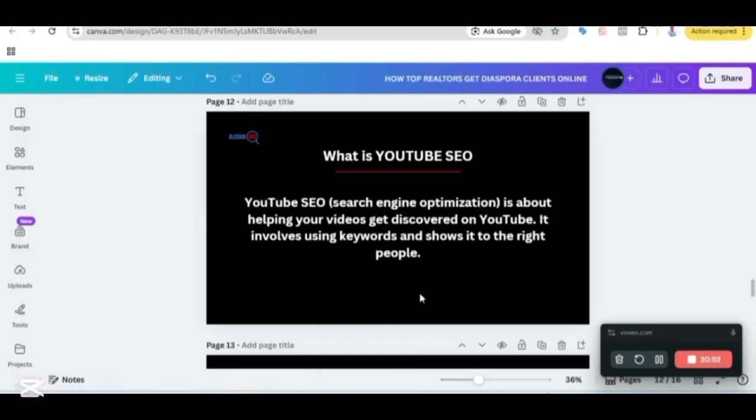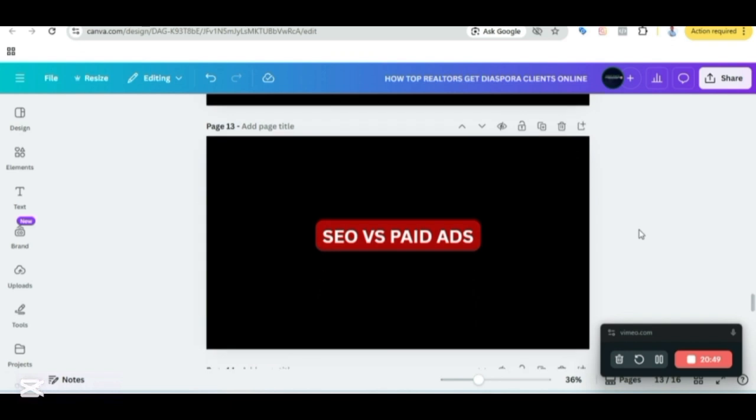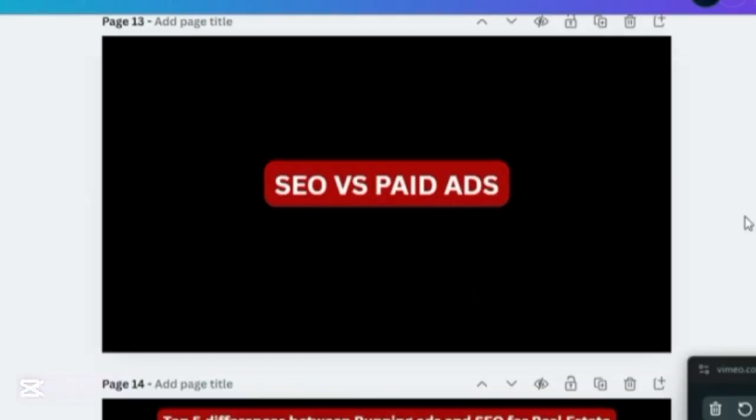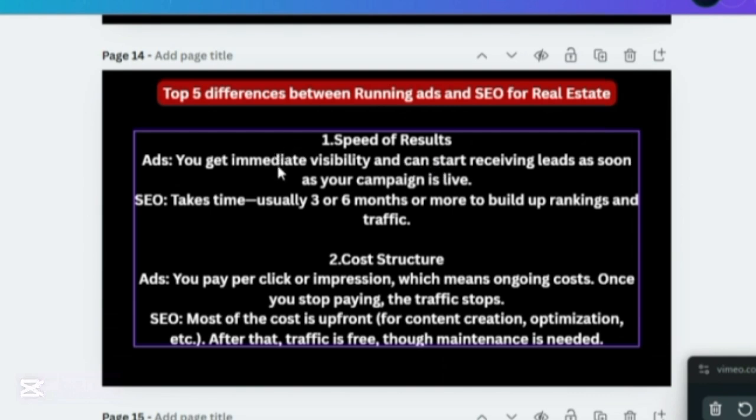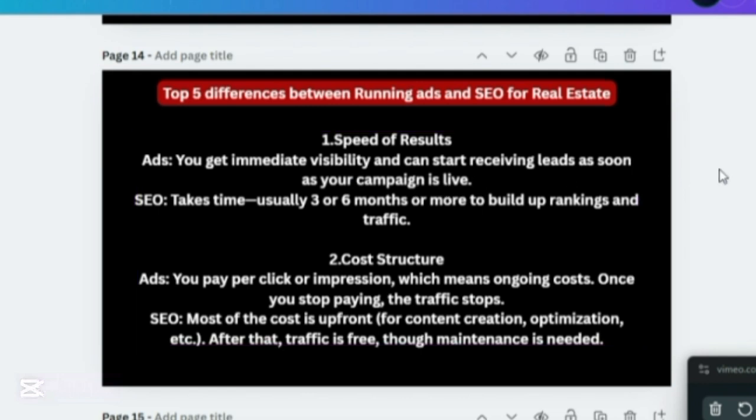So let me also tell you the difference between SEO and paid ads. Number one, when you run paid ads, you get immediate visibility and you start receiving leads as soon as possible. When you run ads right now, you get visibility, you get likes, you get comments, sometimes you get leads, but that does not mean that the leads are highly qualified. It's 50-50: either the leads are not qualified or they are qualified.